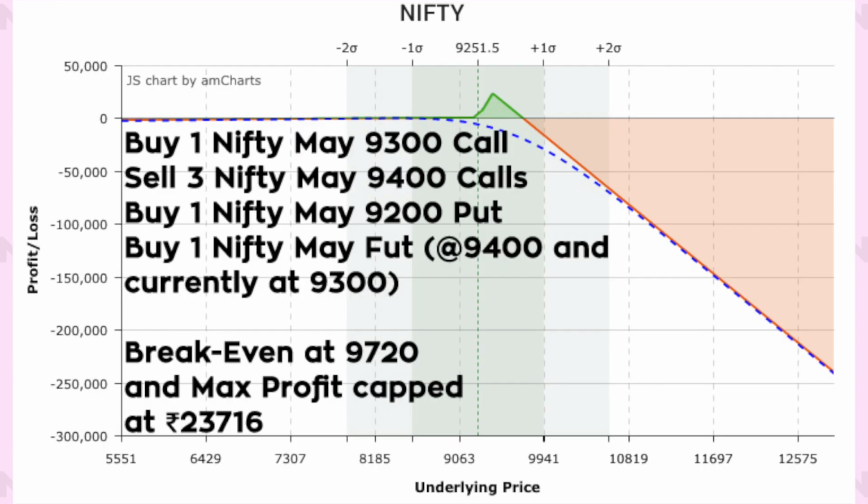There is another variation to this strategy where you would sell three higher strike call options to finance a put, a strike or two strikes below the long call, that is in our case at 9200. This would either remove the downside risk entirely or to an extent, but would introduce an upside risk beyond a point, in our case at 9720. You may use this strategy at your own discretion as it requires management when the stock recovers and moves higher aggressively. One option would be to buy to close either one or two 9400 calls.